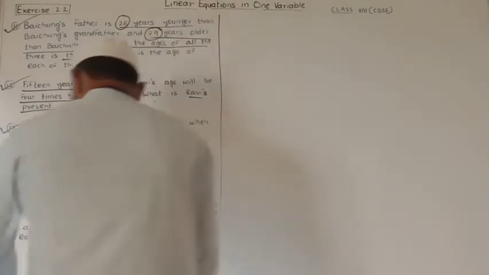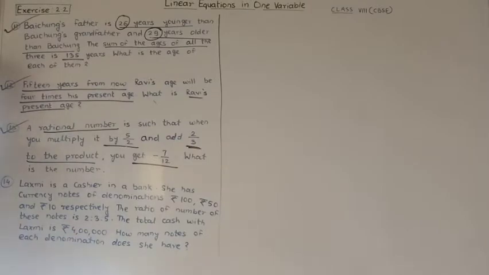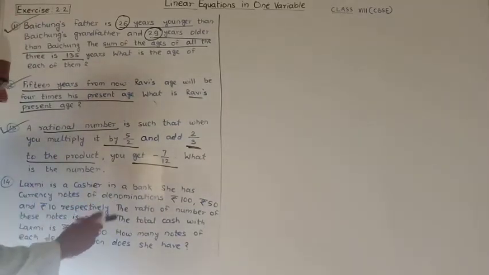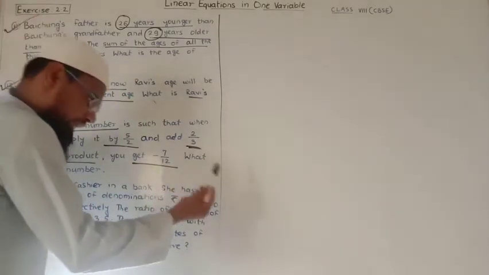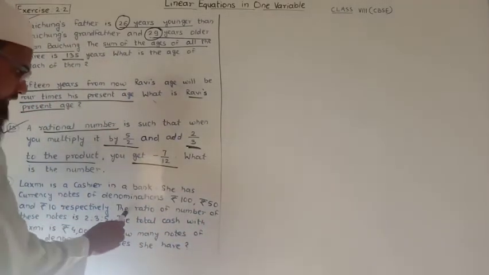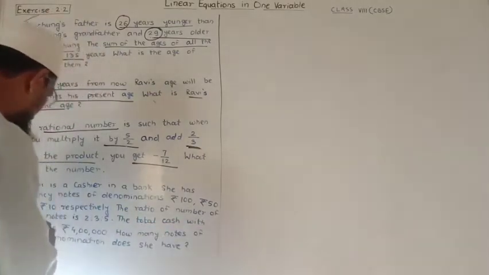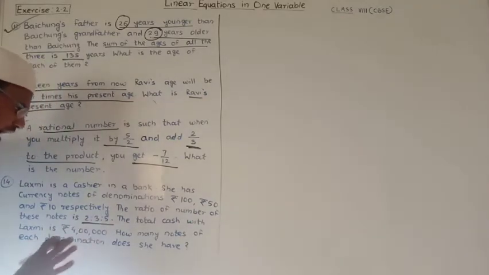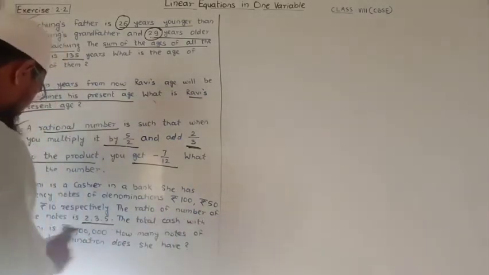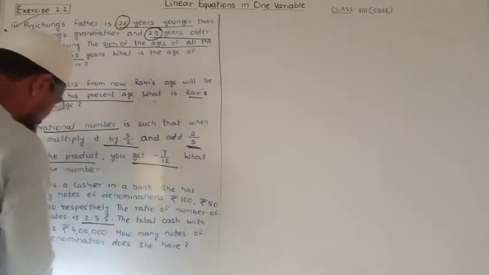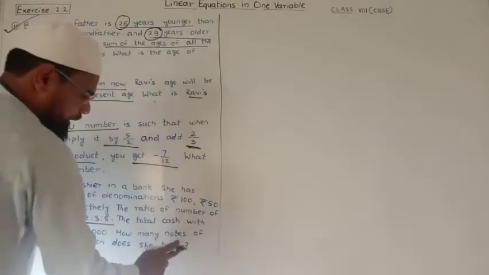Now come to question number 14. Lakshmi is a cashier in a bank. She has currency notes of denominations rupees 100, rupees 50 and rupees 10 respectively. The ratio of the number of these notes is 2:3:5. The total cash with Lakshmi is rupees 4 lakh. How many notes of each denomination does she have?